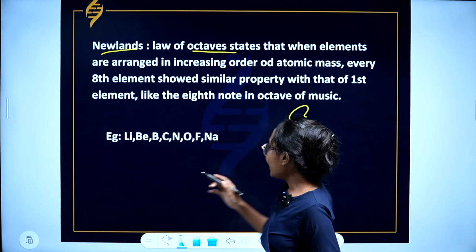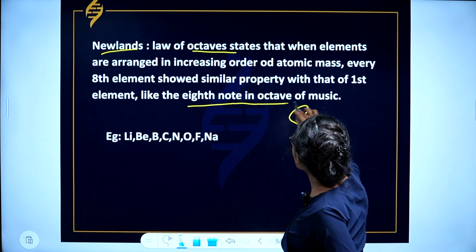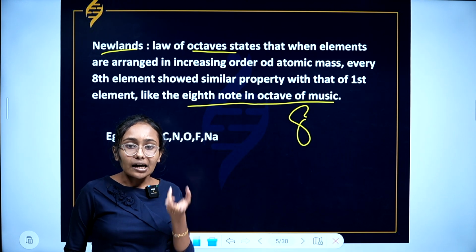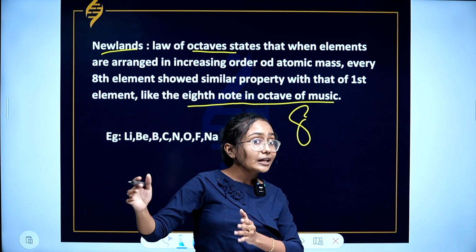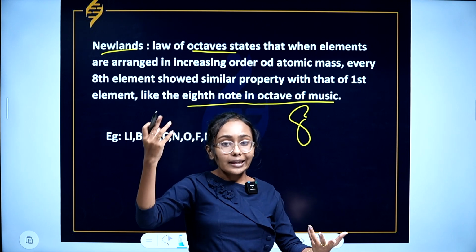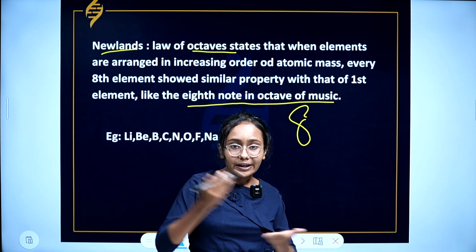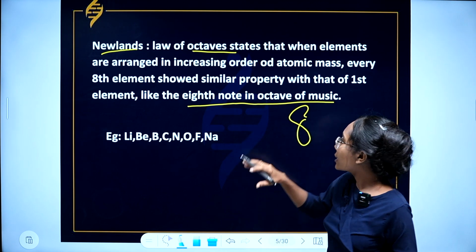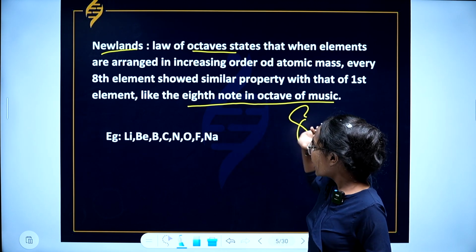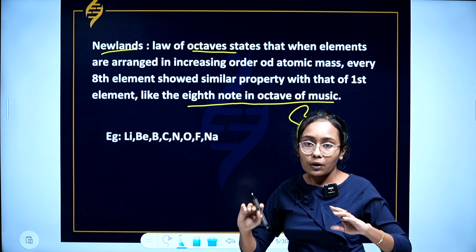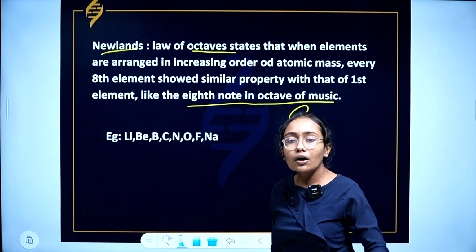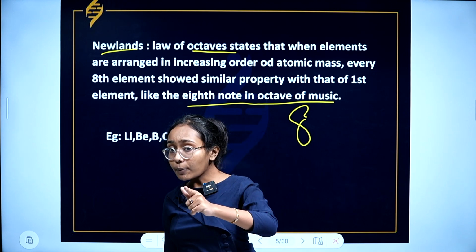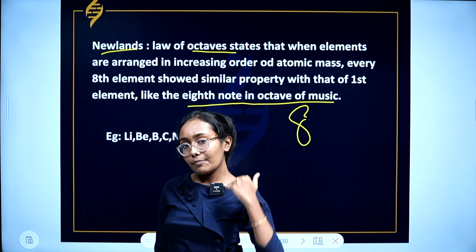Like the 8th note in an octave of music. What is an octave of music? Sa, Re, Ga, Ma, Pa, Da, Ni, Sa. The first Sa and the last Sa are the same, they are similar, right? So like the 8th note in the octave of music, when Newlands arranged 8 elements in the increasing order of atomic mass, he was able to see that the first element showed similar properties to that of the 8th element.